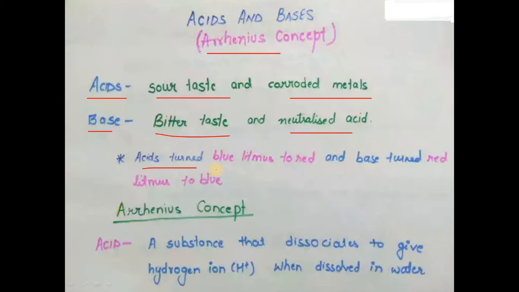Acids turn blue litmus red. We know that in the presence of acid, blue litmus is converted to red litmus, and base turns red litmus to blue. In the Arrhenius concept, an acid is defined as a substance that dissociates to give H plus ion when dissolved in water.